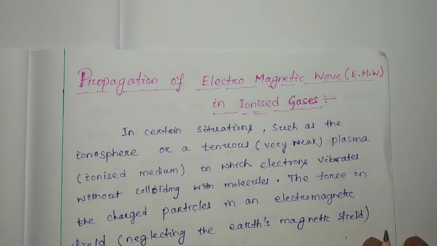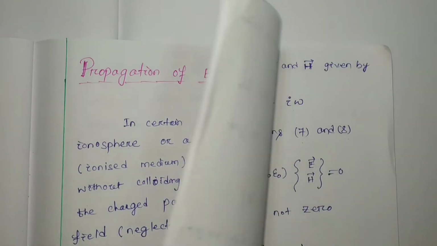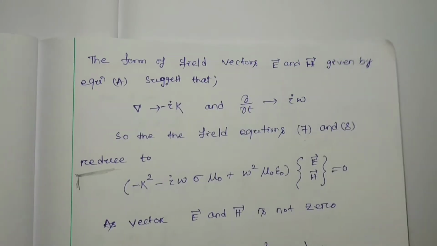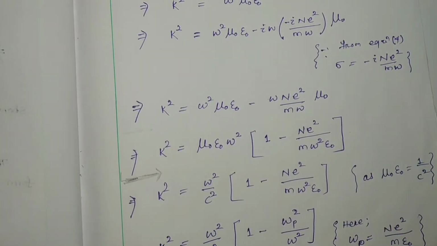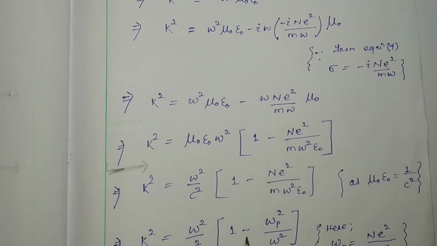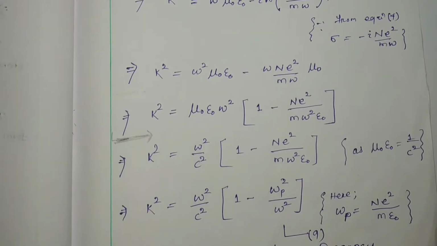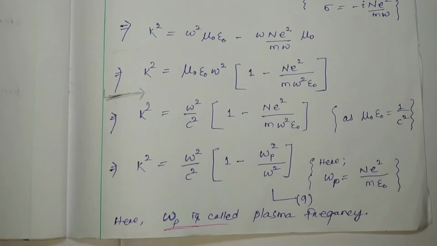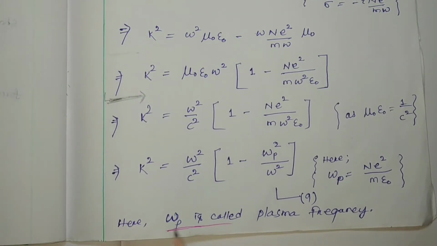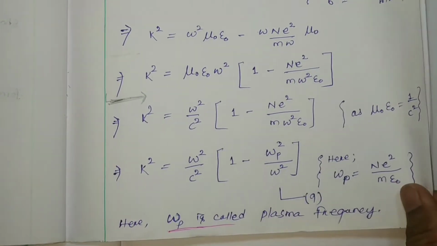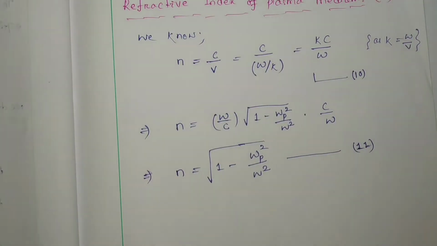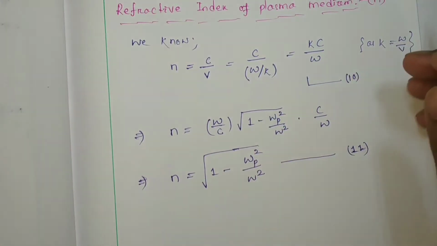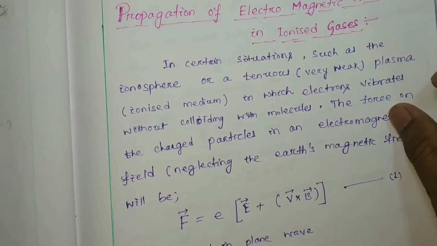Now we are going to find the expression for the propagation vector in a plasma or ionized medium, in terms of the plasma frequency. If the plasma frequency is omega p, we will find what the propagation vector is, and we will also find the refractive index of the plasma medium.